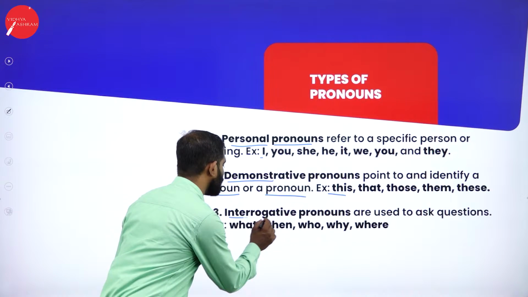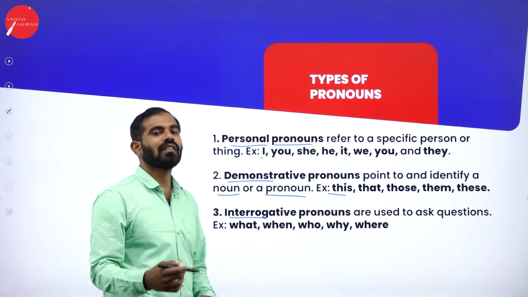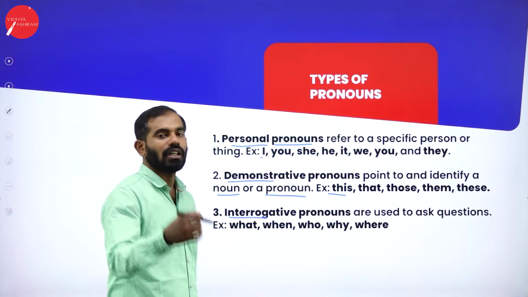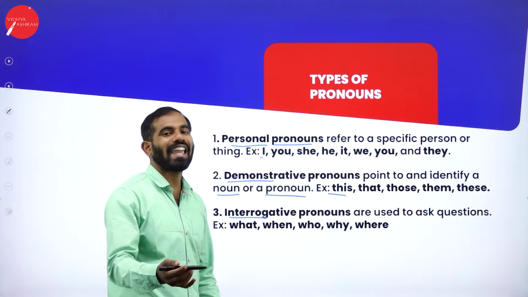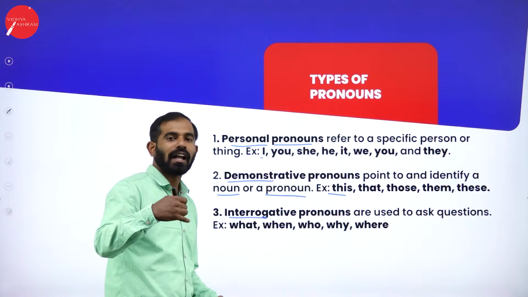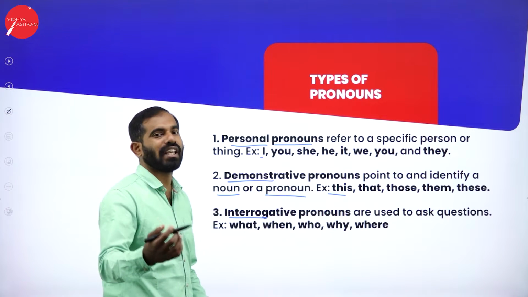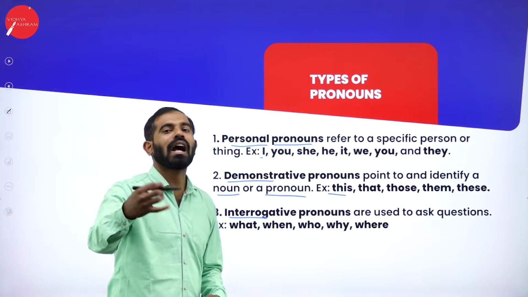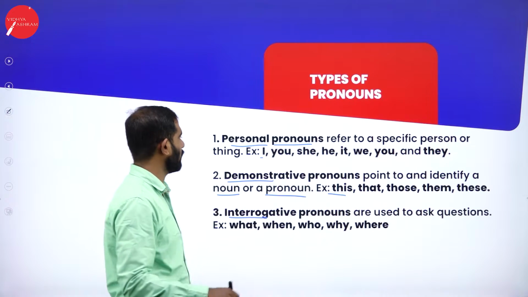Interrogative, as the name itself says, is questioning. Interrogative pronouns are used to ask questions. Example: what, when, who, why, where. Where are you going? What are you eating? When are you coming back? Who are you talking to? Why are you so angry? Why are you so upset? So these are interrogative. You are questioning somebody. You are asking a question to someone, or you can question yourself.